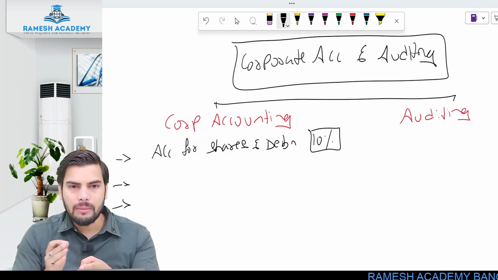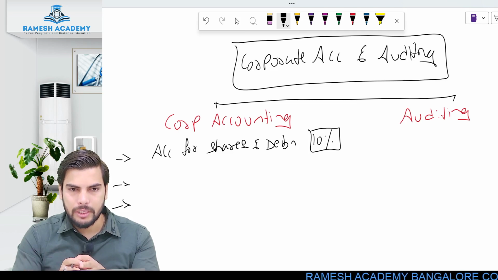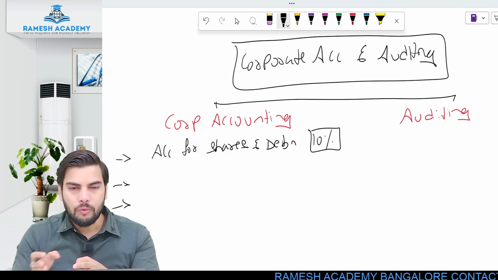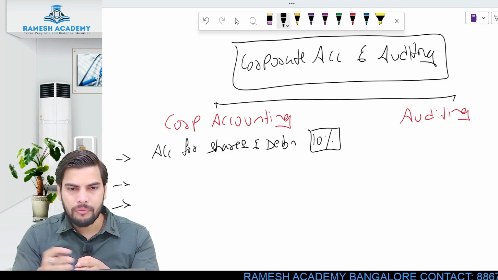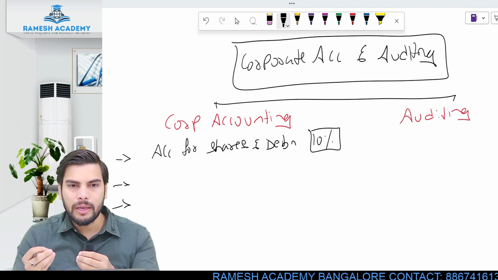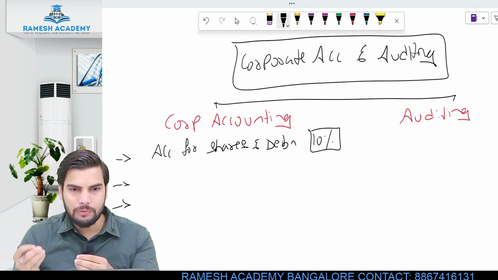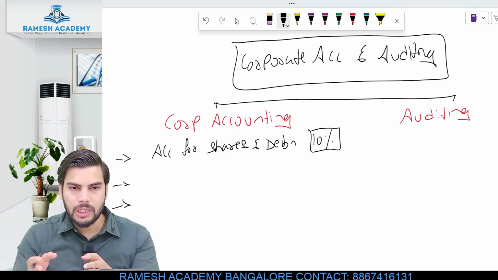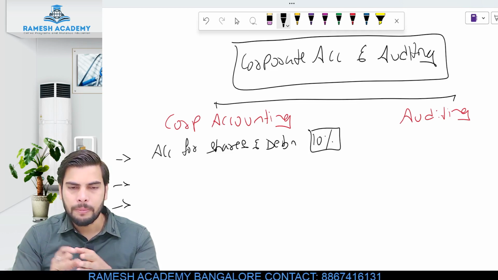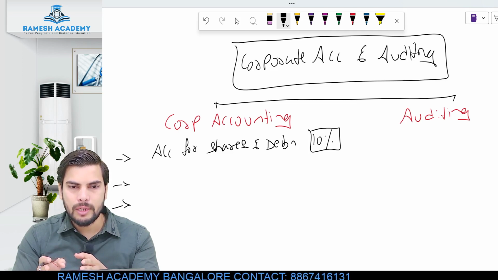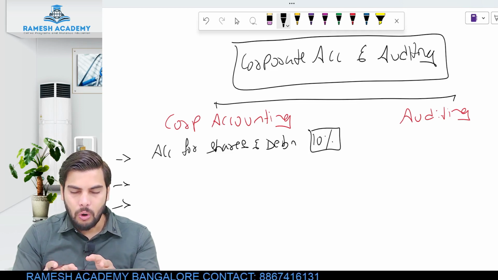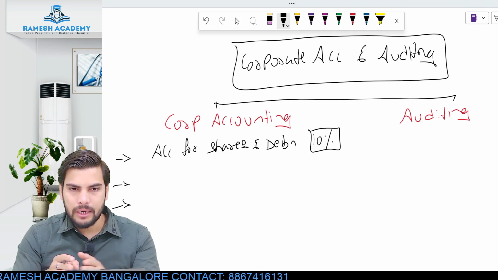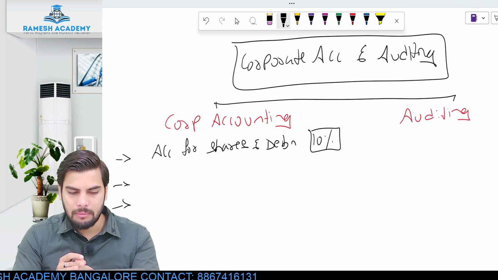When it comes to the third unit, we'll be talking only about preference shares and debentures: issue and forfeiture, or redemption of preference shares and debentures. What exactly will be the accounting treatment in case of issue of preference shares and debentures? Same way, with respect to redemption of preference shares and debentures, what will be the accounting treatment? This is what you'll be learning in the third unit. All these 3 units put together, the weightage would be 10%, that is 10 marks.